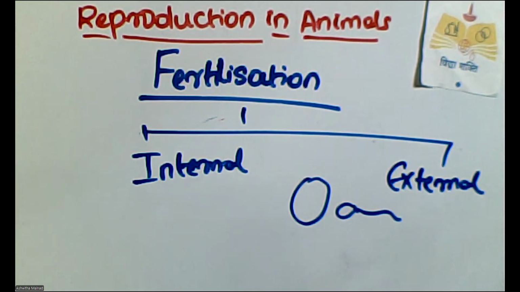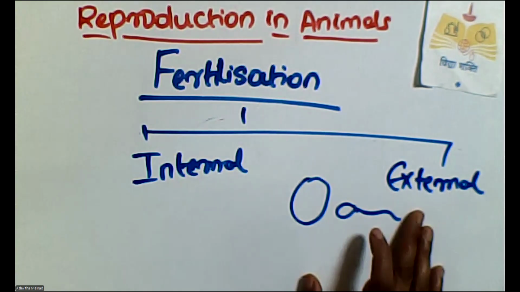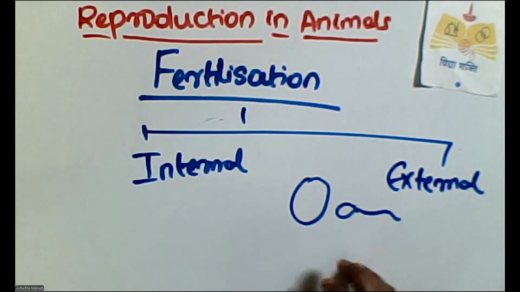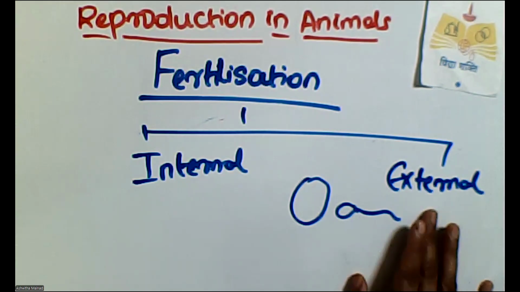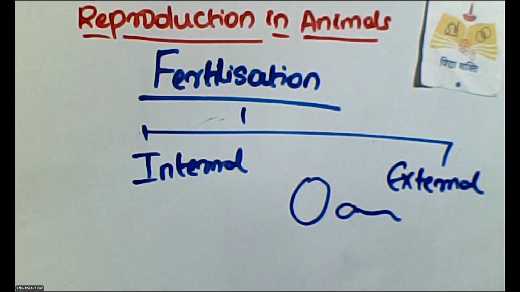When the oviduct is blocked or when the male sperm cannot reach the female reproductive organ, in those situations, external fertilization may happen. Apart from humans, there are other animals which undergo external fertilization, like aquatic animals and frogs. In the next class, let us understand how a zygote develops into an embryo and then a fetus and the baby.